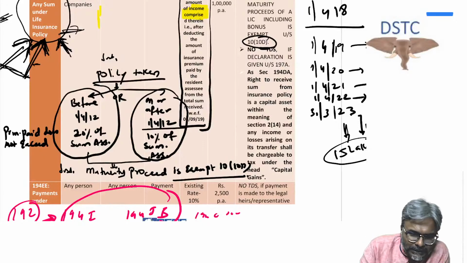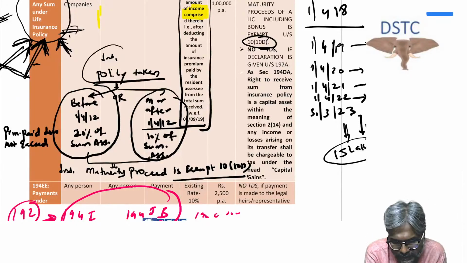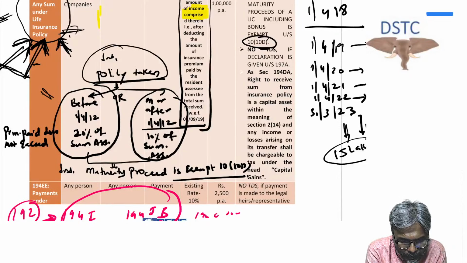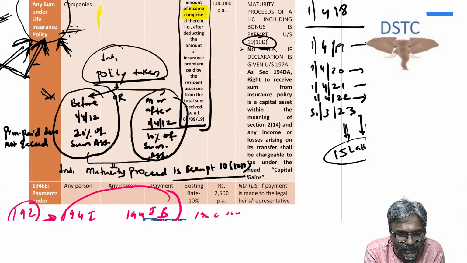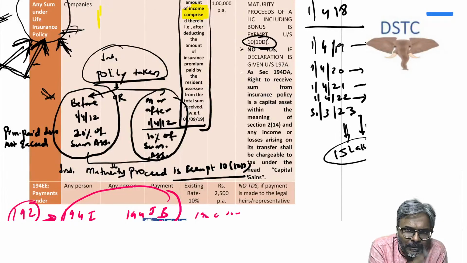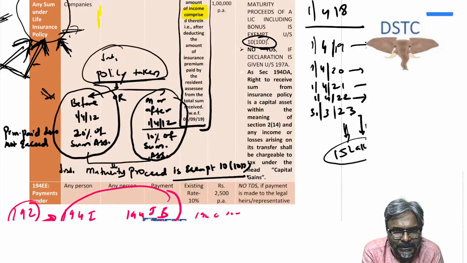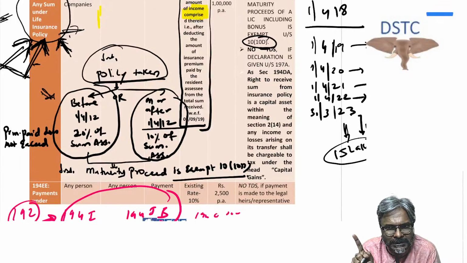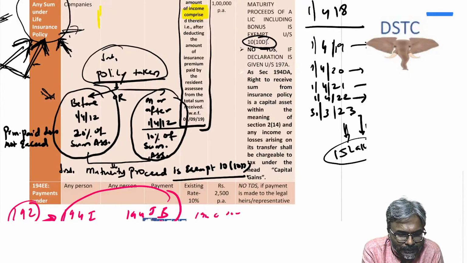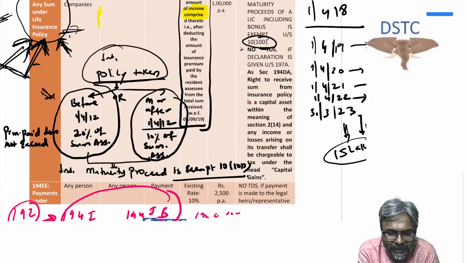An insurance policy has been taken. Now, how much premium should you pay annually to get an exemption under 10(10D) in respect of the sum received from the insurance policy? If the policy is taken before 1st April 2012, then the premium should not exceed 20% of the sum assured.